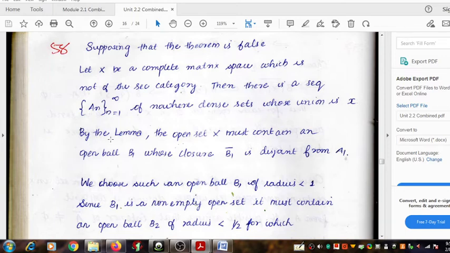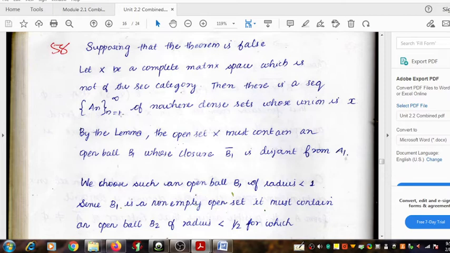See, for the first application of the lemma, we take the metric space X. Since we consider the metric space, the whole space X is an open set.